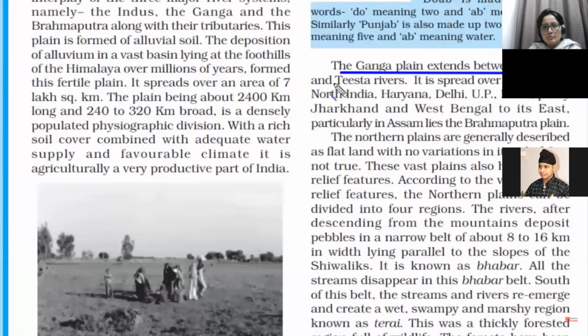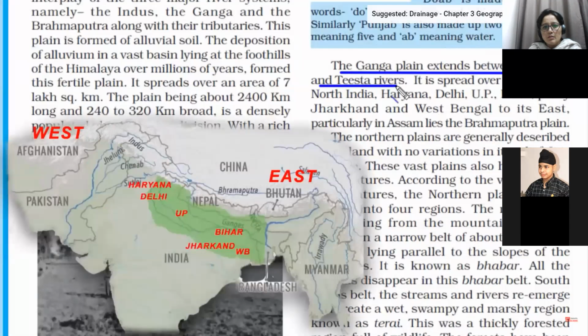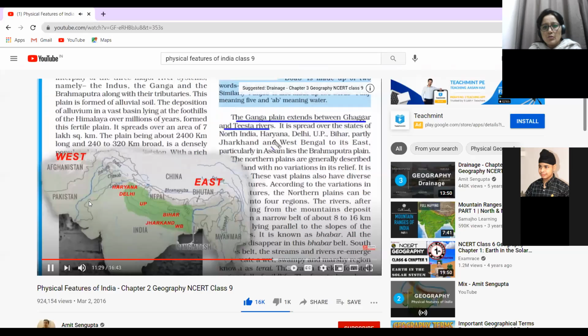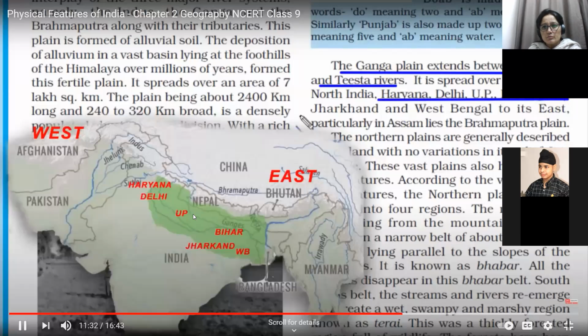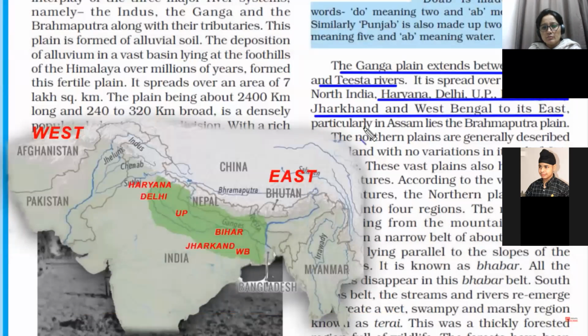And the second is the Ganga Plain, which lies between the Ghaggar and Teesta rivers. Now remember this. The Ganga plain is the whole area where the river Ganga flows. The Ganga River passes through Haryana, Delhi, UP, Bihar, part of Jharkhand, and West Bengal to its east, and then finally drains into the Bay of Bengal.